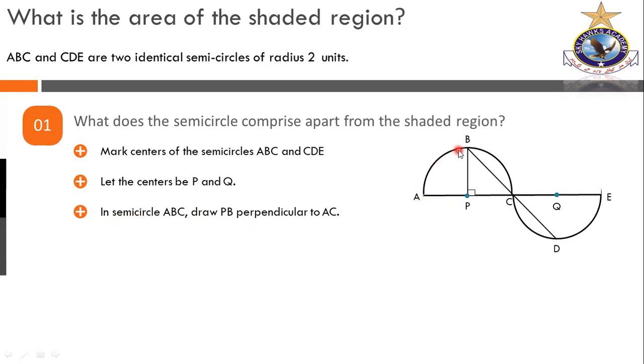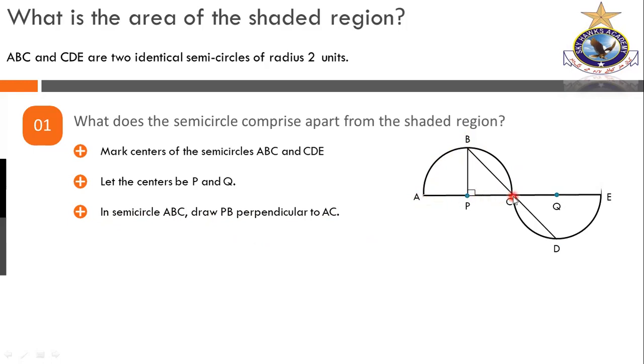What we will have to do in semicircle ABC, this one is a semicircle. So what we are going to do: draw PB perpendicular to AC. What I mean to say is that we are just drawing a perpendicular at the center of a semicircle. Am I right? So this is the perpendicular at the point P, and this is also perpendicular to AC.